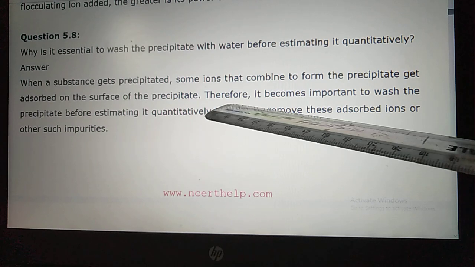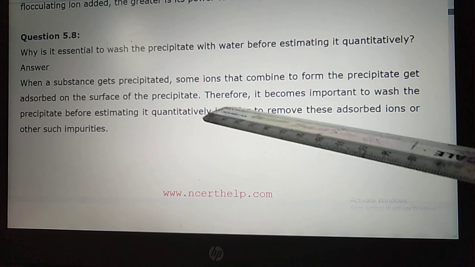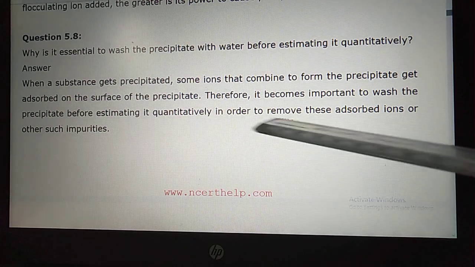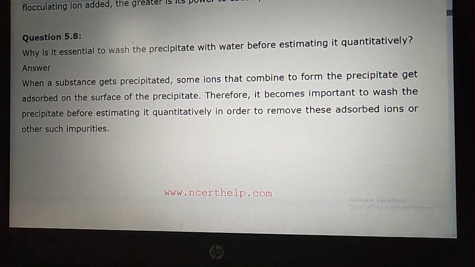Means some different ion which is not required, they are getting adsorbed on the surface. Therefore, it becomes important to wash the precipitate before estimating quantitatively in order to remove these gases, ions or other such impurities. Dear student, because you are measuring quantitatively, if you are not removing the adsorbed substance, what will be happening?